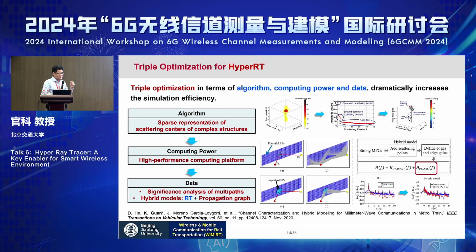We also did some optimization at the data level. For instance, here you can see that in the past, in ray tracing for the reflection point, we generated the scattering for all the tiles of the plate. But finally, we found that only very limited scattering points surrounding the reflection points make a significant contribution. So you can just ignore the scattering from the tiles which are far away from the reflection points.